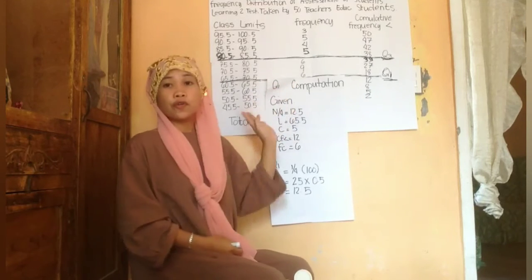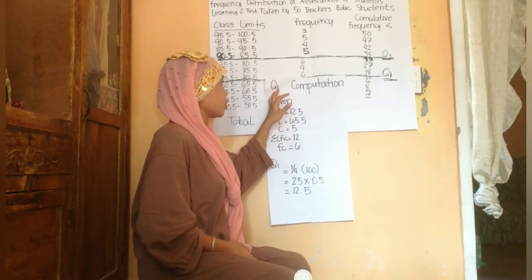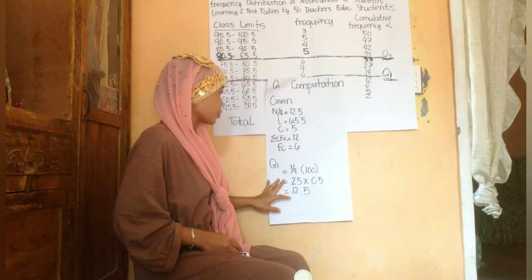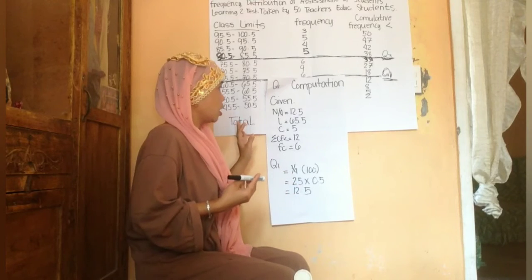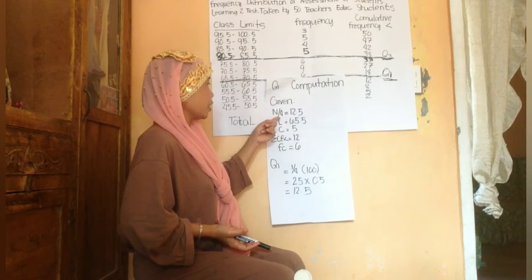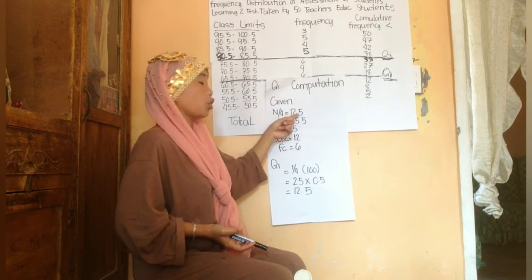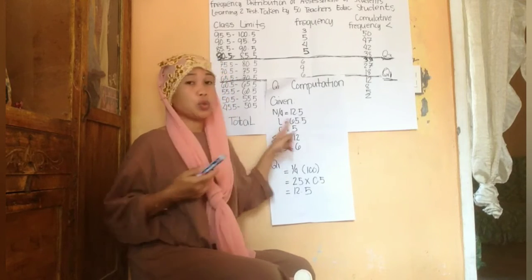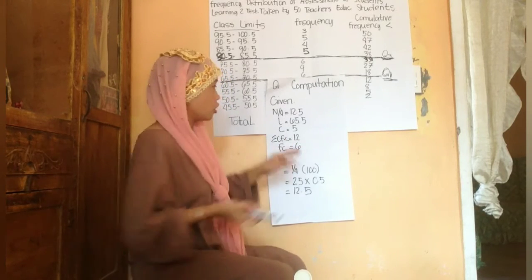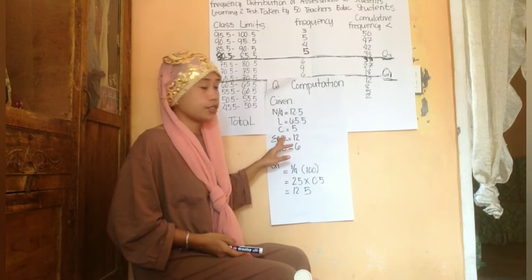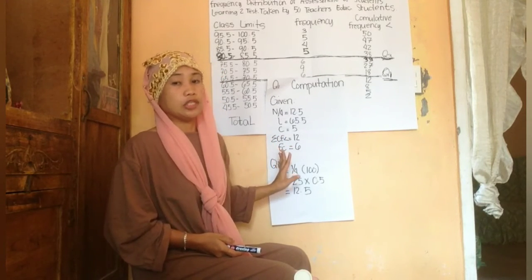So, this is our first quartile. First quartile computation. So, this is the given of the first quartile. Like earlier, I will also explain where I got the n over 4, which is 12.5. But before that, I will explain where I got the lower real limit, the class interval, the sum of cumulative frequency lesser than, and the frequency of median class.